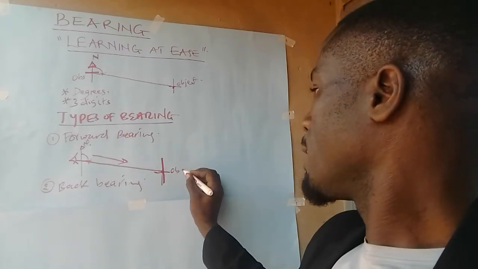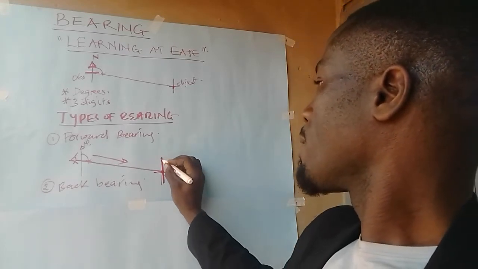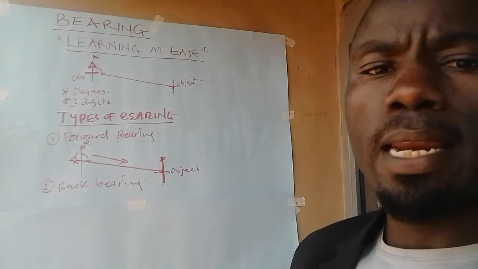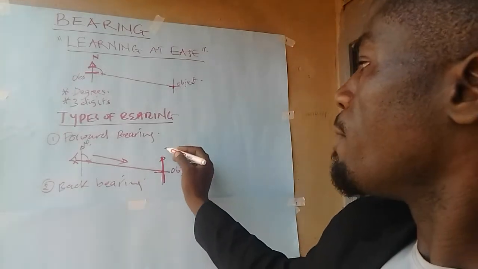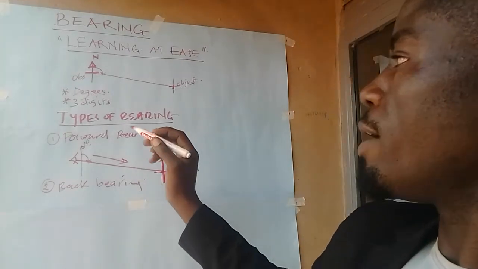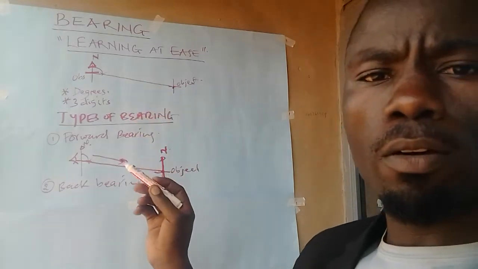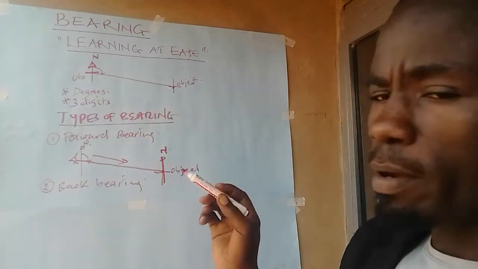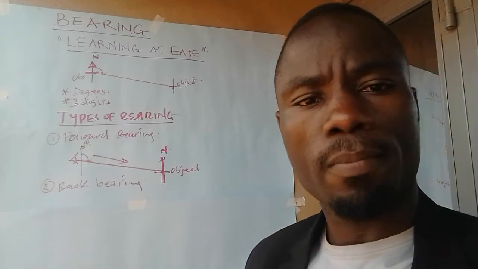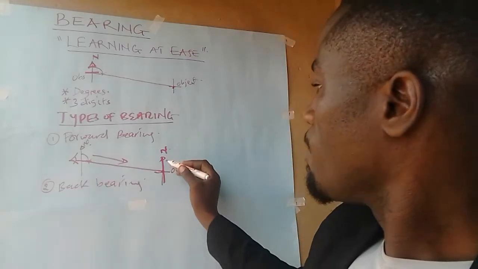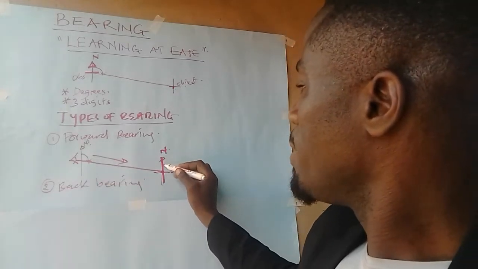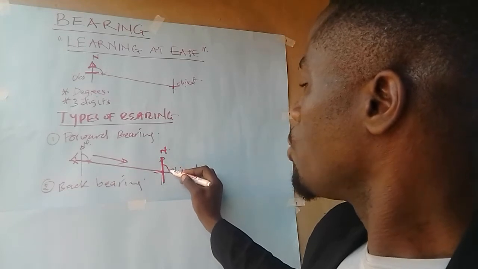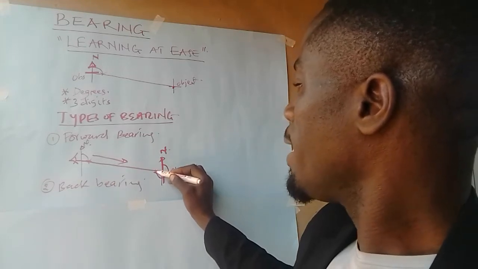Now this is the object. The bearing should be taken in a clockwise direction from the north line, because we remember we are looking at the location of an object or a place from a fixed point, and this point is the north. So now, back bearing: a bearing must be taken in a clockwise direction from the north to the eye line.